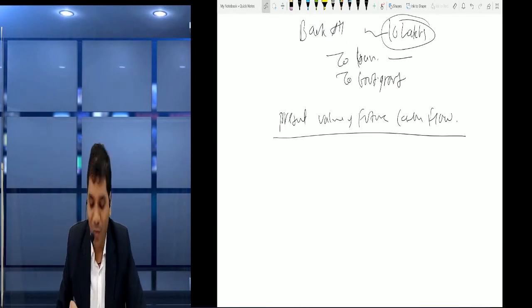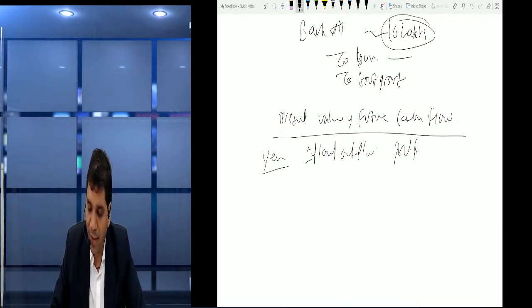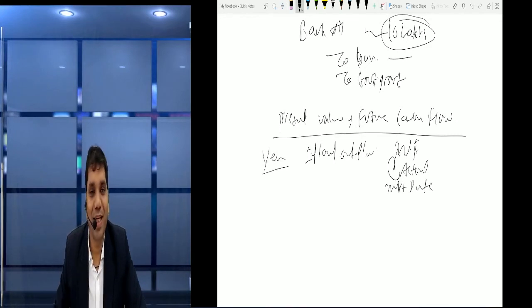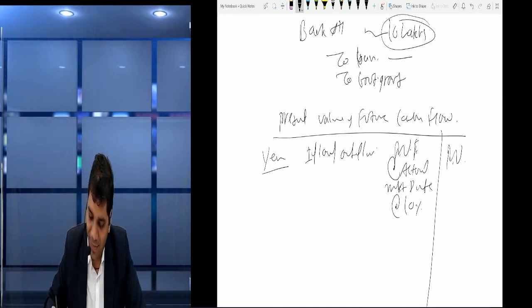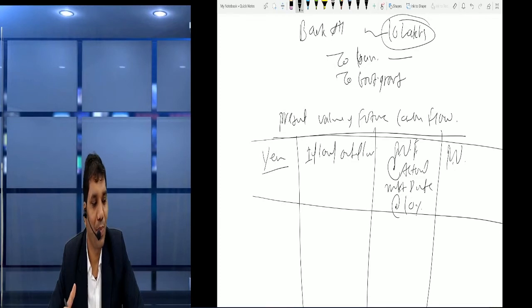The present value will be calculated on the basis of year, then inflow outflow column, then present value factor at the rate of actual market rate. In our example, it's 10%. And then finally, present value. Perfect. So this system we apply.